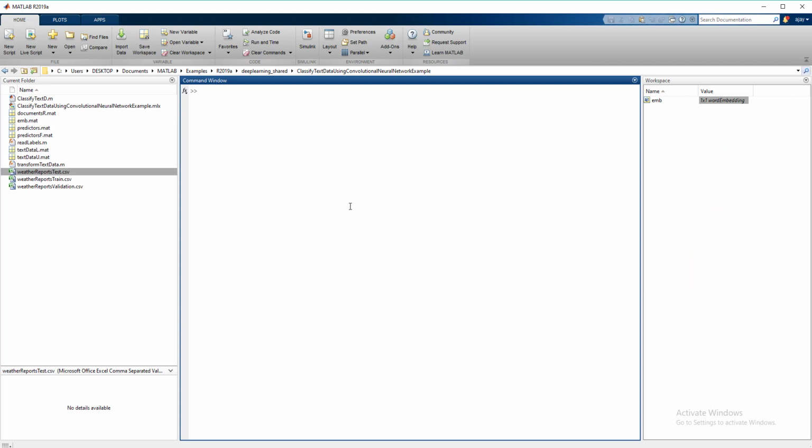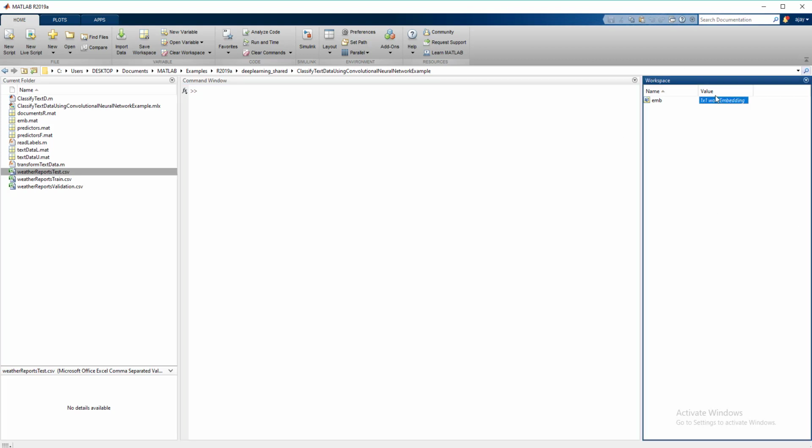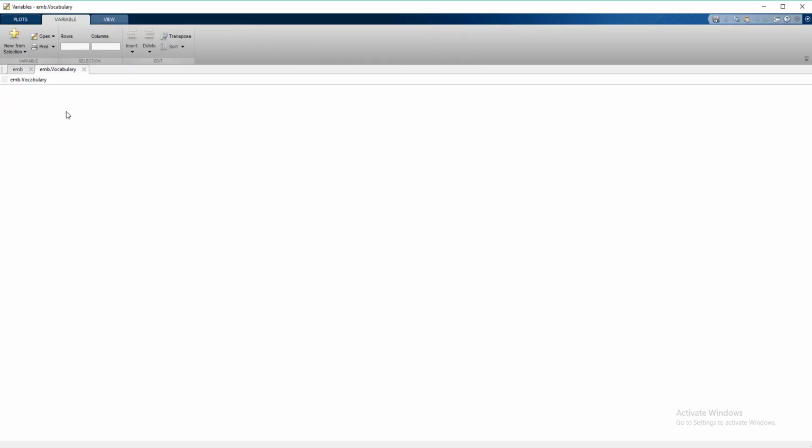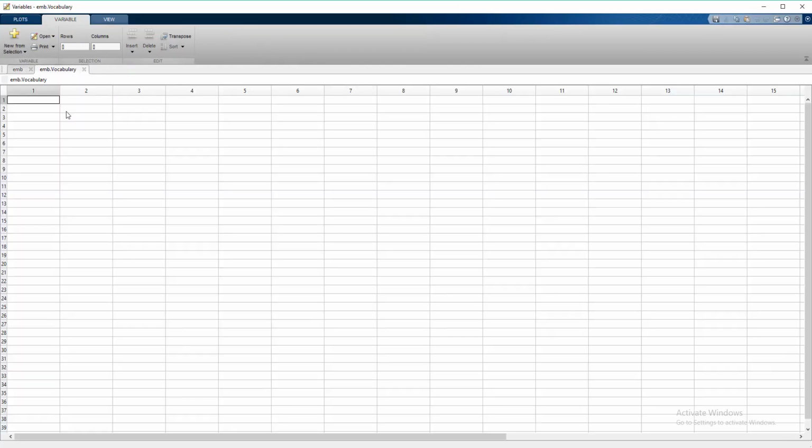This embedding dictionary works somewhat like the encoder and decoder we use in Python. So in MATLAB, they provide a word embedding dictionary, and this vocabulary contains around 99 lakh words.